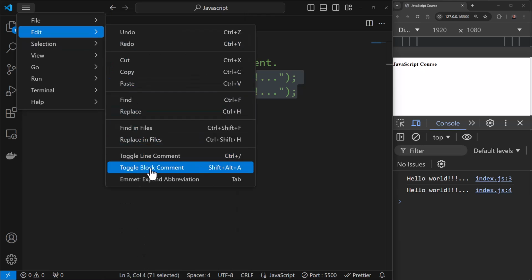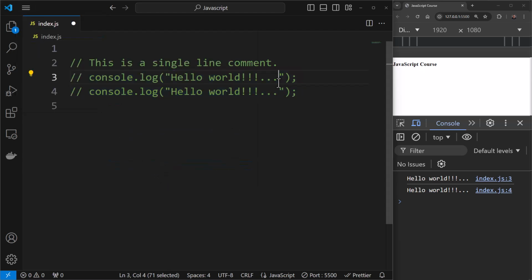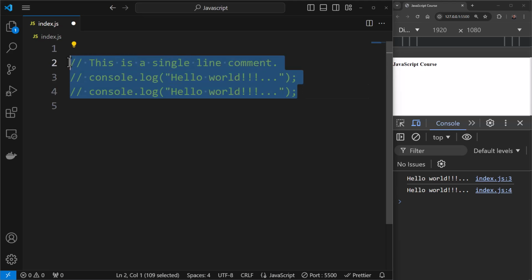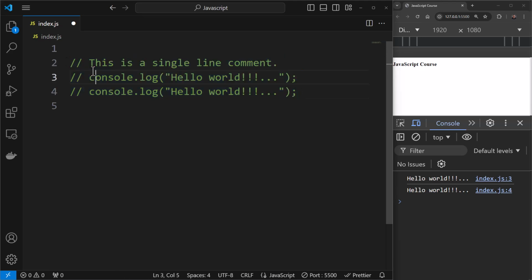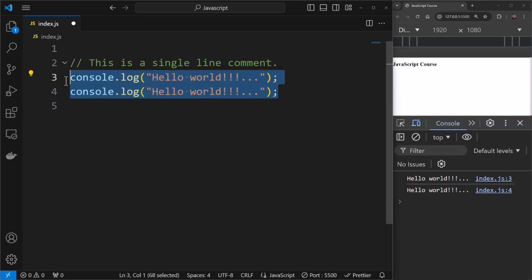All right. Also, there is something called a block comment, as you can see over here. Now, I told you that this is a single line comment, also known as line comment. There is something called a block comment, also known as multi-line comment. So you can comment multiple lines of code this way, by having these 2 slashes on every line. But there would be situations wherein you don't want to go this way. That is when you can make use of multi-line comment.